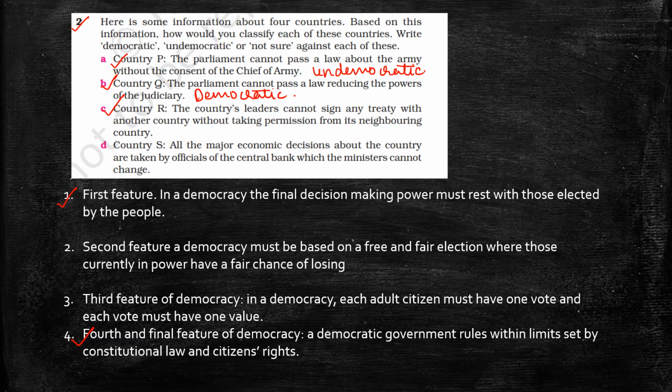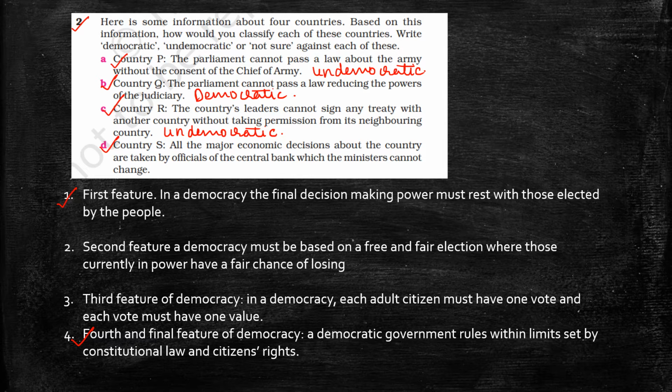Country R. The country's leader cannot sign any treaty with another country without taking permission from its neighboring country. It is again undemocratic, because we are a sovereign country as per the constitutional law. The constitution has given powers that we are a sovereign country. So we can take our decisions on our own. A democratic government rules within limits set by the constitution, law and citizens' rights.